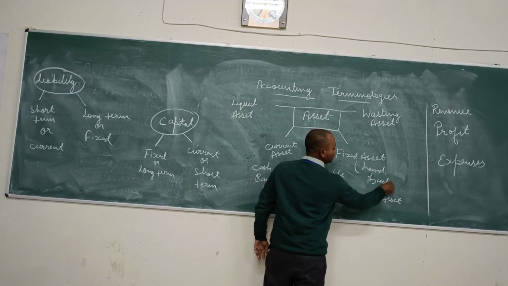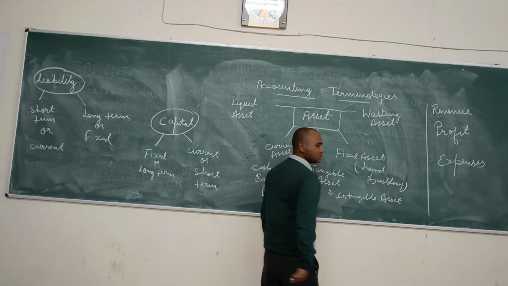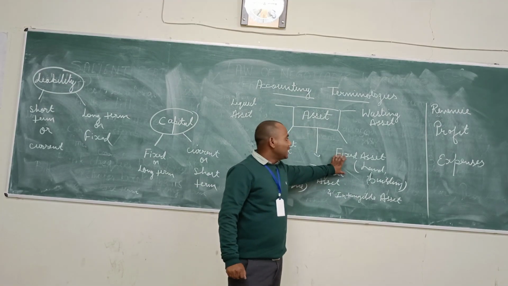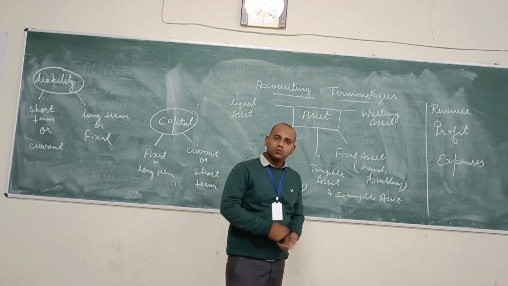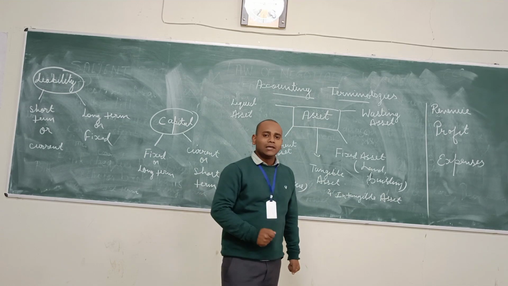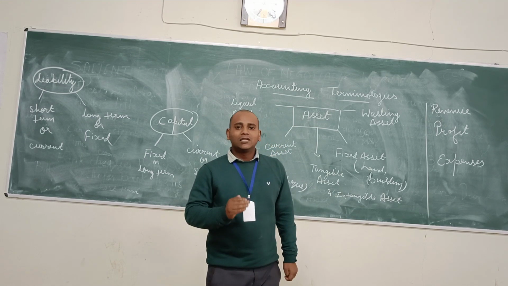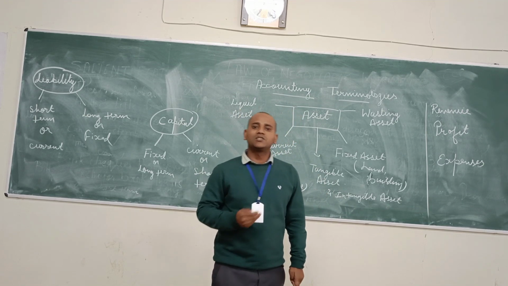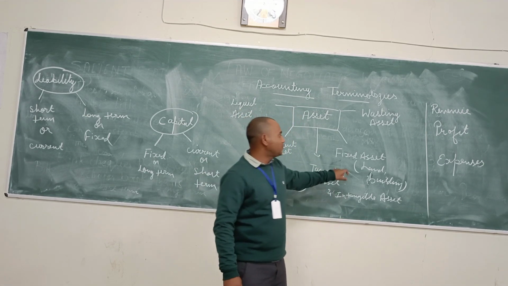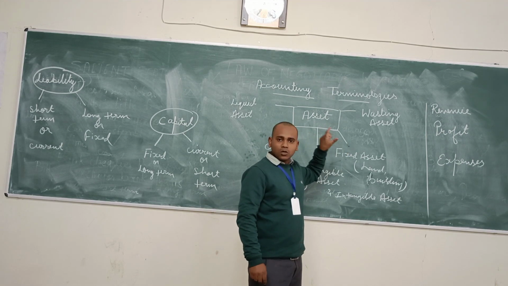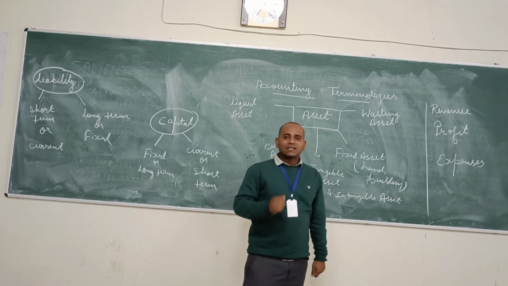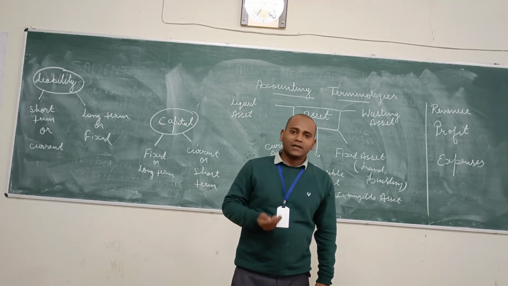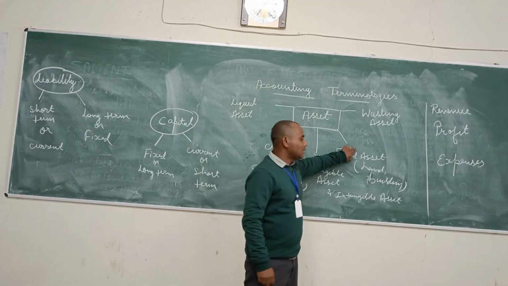building, furniture, fixtures. If any business organization purchases land, the main motto of the business is to use the land for more than 1 year. If the business purchases a building, it can be used for more than 1 year. If they purchase furniture or vehicles, all those examples come under fixed assets. Simply, we can say that assets which can be used for more than 1 year are called fixed assets.